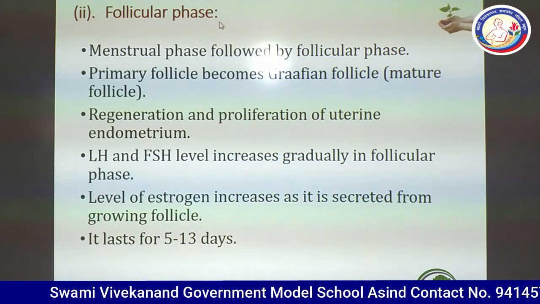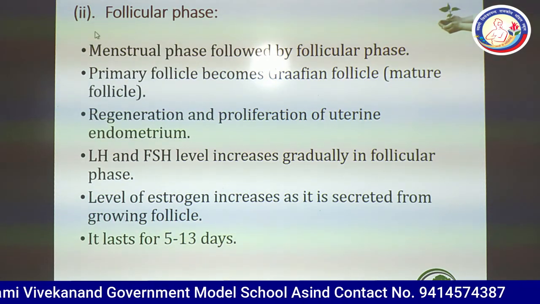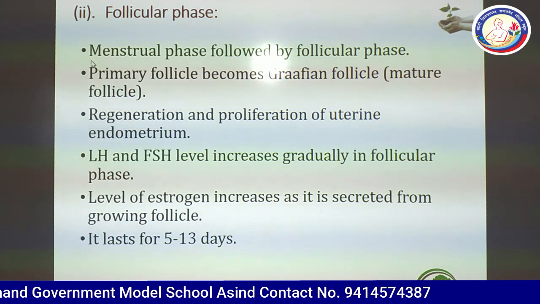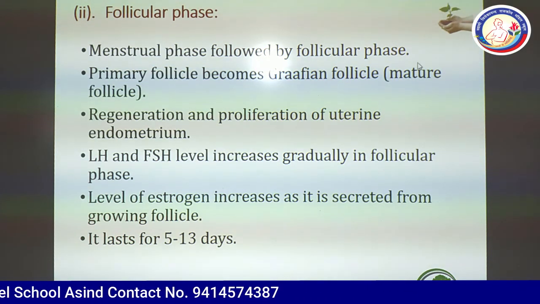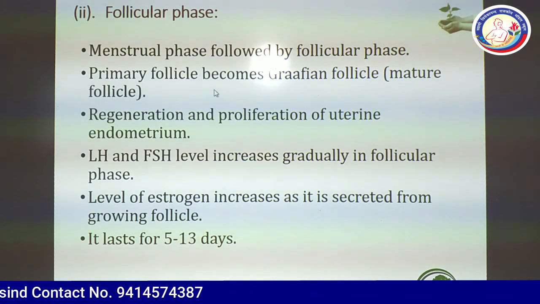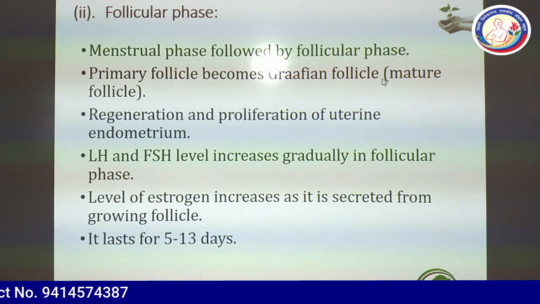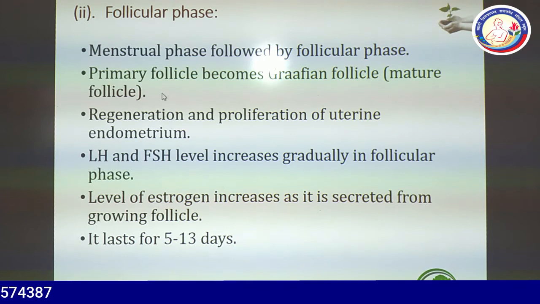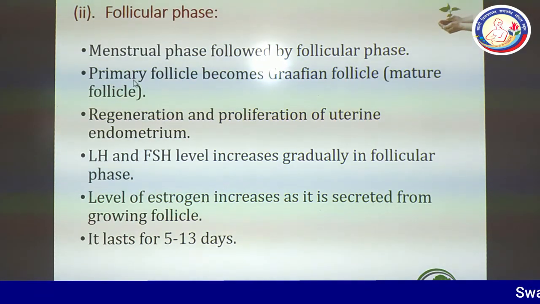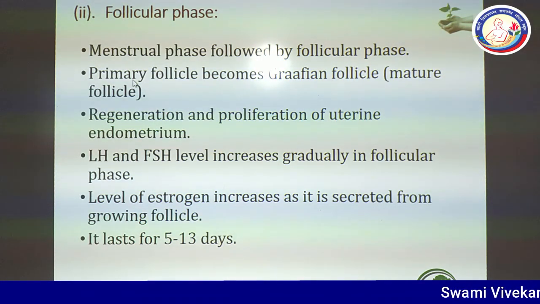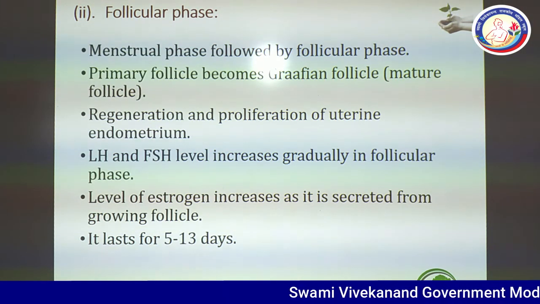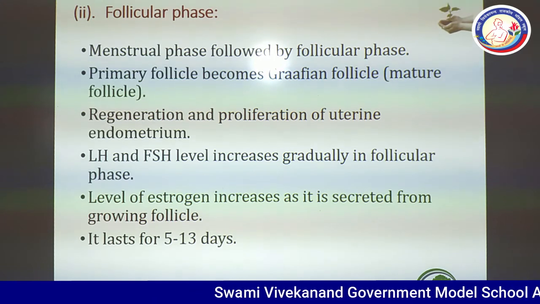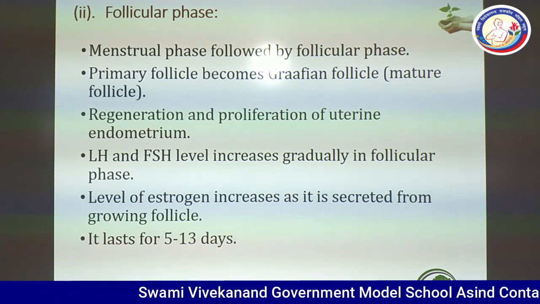Follicular phase. This is the second phase of the menstrual cycle. Menstrual phase followed by follicular phase. Primary follicle becomes Graafian follicle, or you can say mature follicle. If we compare with the menstrual phase, when primary follicle converts to Graafian follicle, it lasts from the 6th day to the 13th day of the menstrual period.